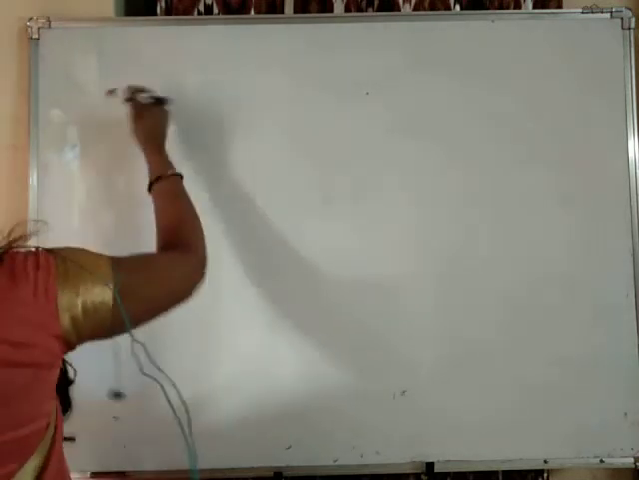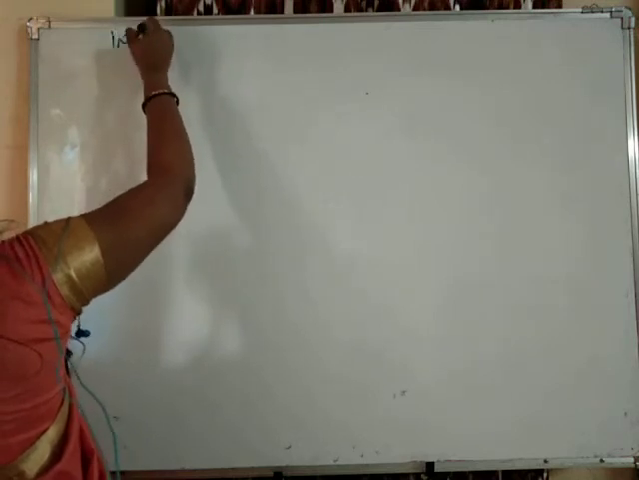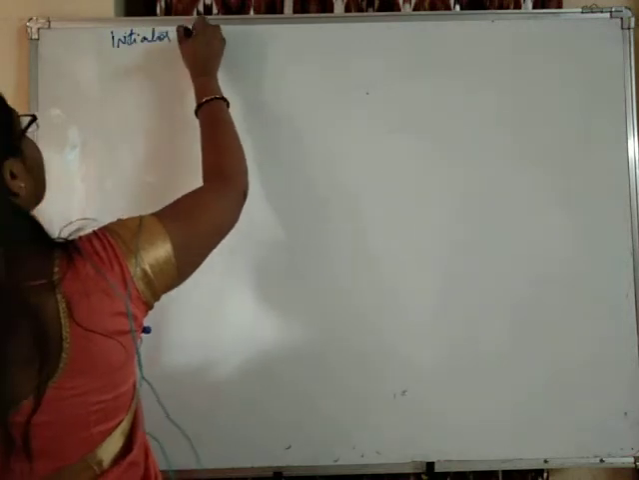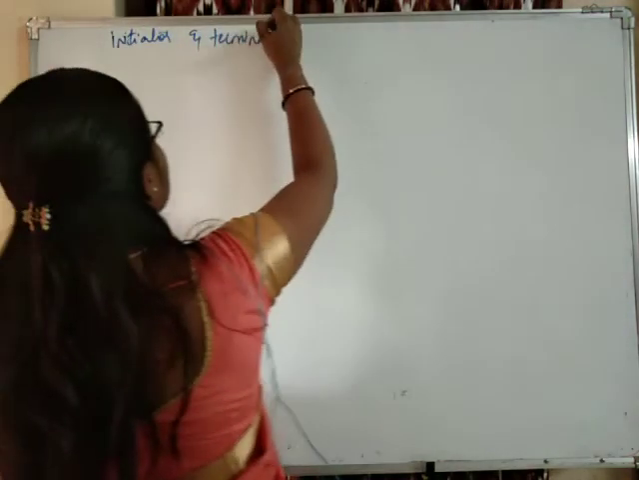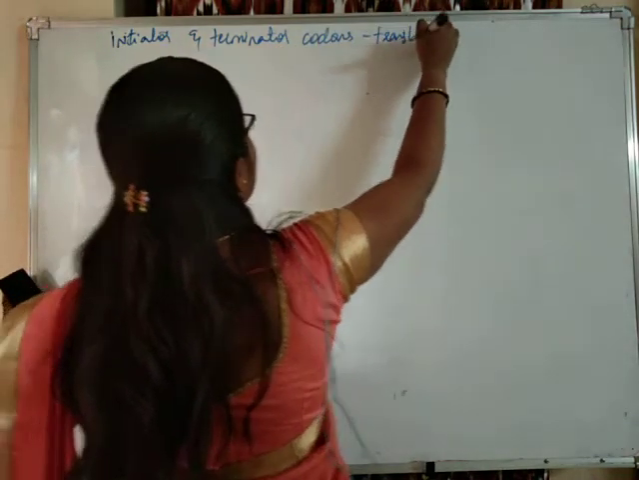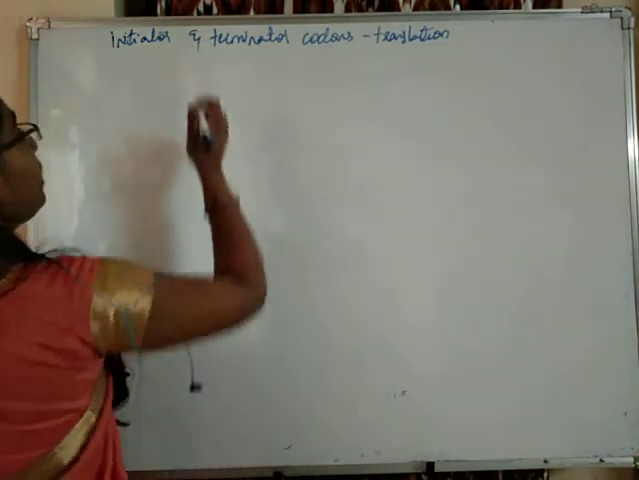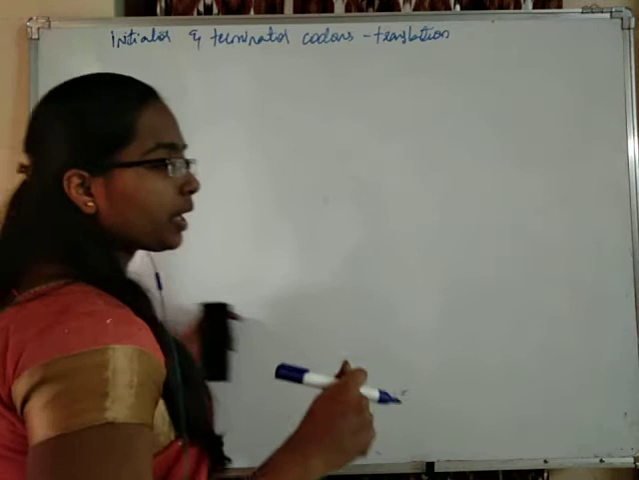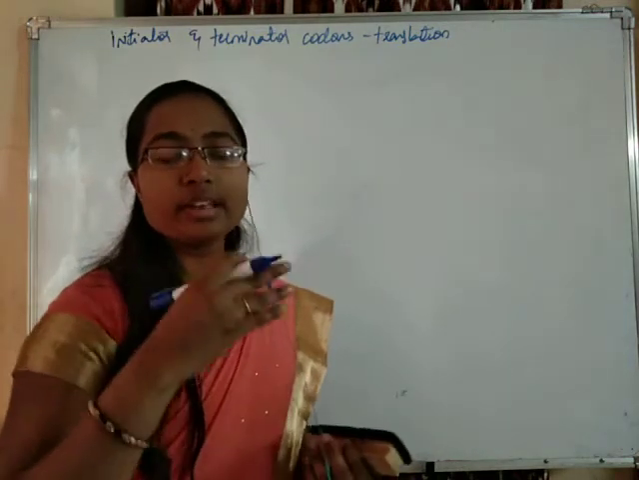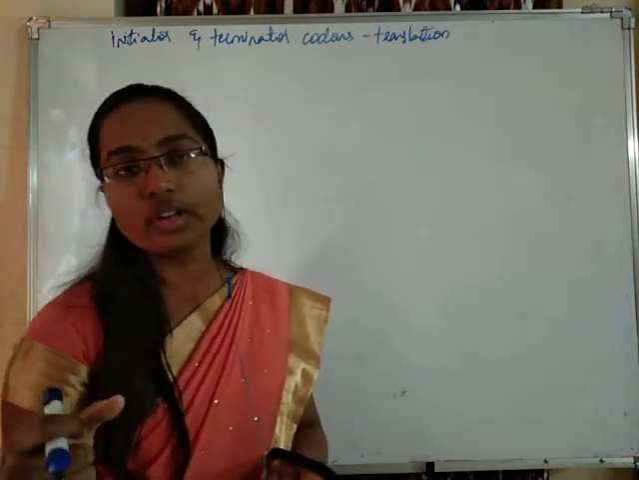Okay. So students, translation will be occurring between initiator and terminator codons. Between initiator and terminator codons only translation will be occurring. So here the mRNA will be read by the small subunit of the ribosomes, right. So this ribosome will be passing from one codon to another codon in that way.